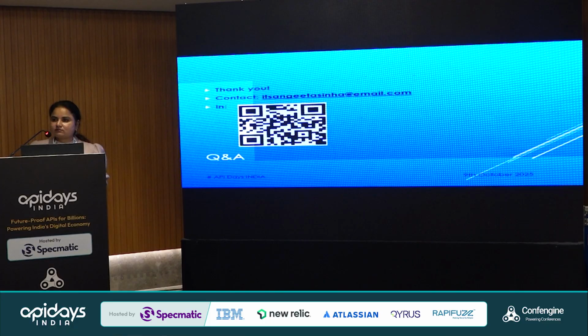Generally, when you want to identify BOLA, most of the API gateways do the authentication. They don't do the authorization, right? Even your Wallarm also doesn't do the authorization. If you are not doing authorization, how do you identify that user A has access to user B's data, or user C is trying to get data from user B? So BOLA is like that.